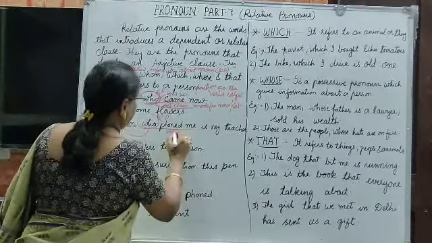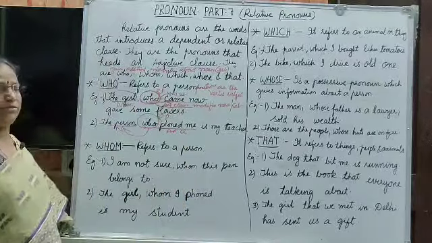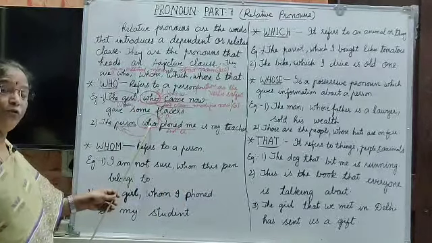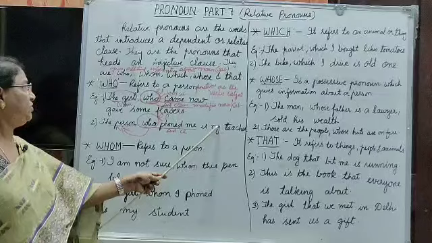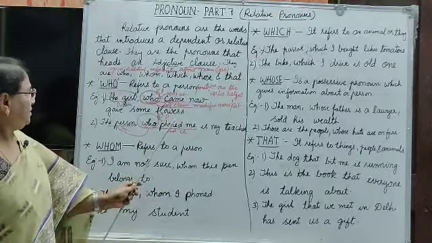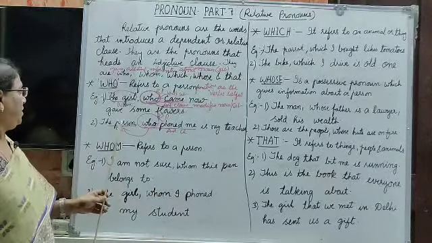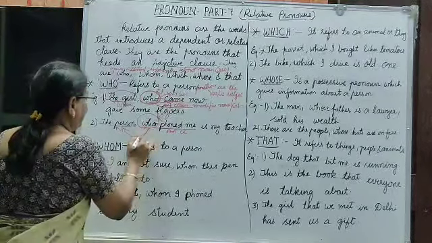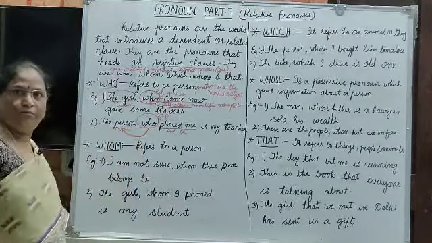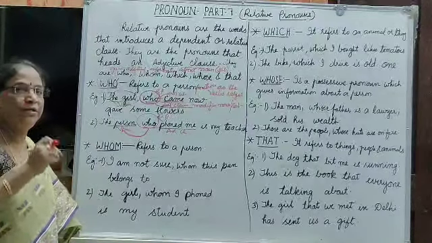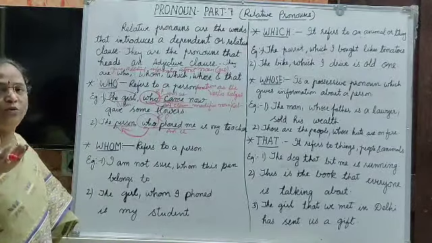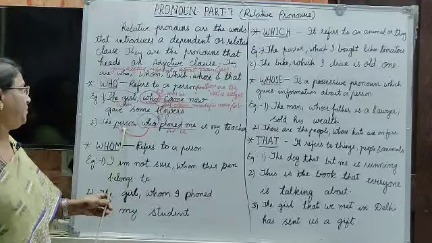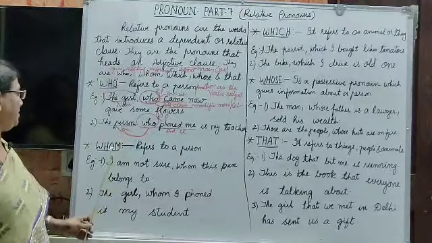Who phoned me is the adjective clause. Here it functions with the person as antecedent of the noun. The person who phoned me, the girl who phoned me, or the boy who came now, is telling about this person, he is my teacher.